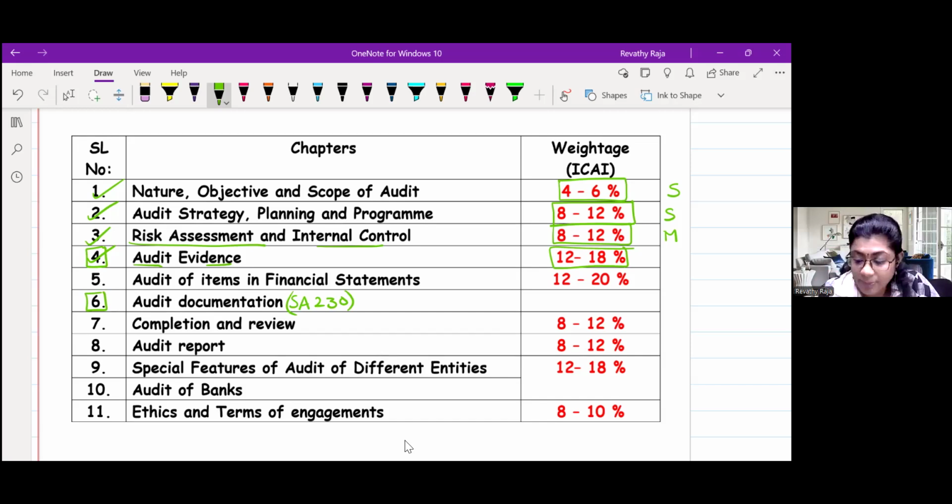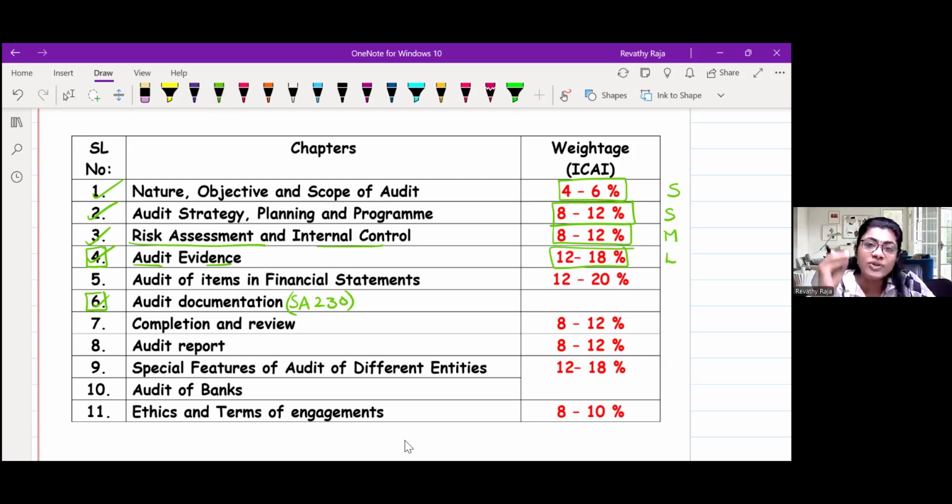But as the marks are huge, the chapter is also a bit large, because here we are going to study the 500 series: 500, 501, 505, 510, 520, 530, 550, 610, and here just one SA, which is 230.